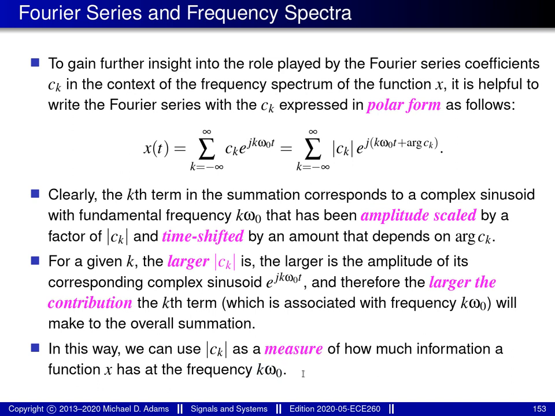So in summary, each Fourier series coefficient ck tells us how much the complex sinusoid at the frequency k omega naught contributes to the function x, as well as how this complex sinusoid is shifted relative to complex sinusoids at other frequencies. In other words, the Fourier series coefficients provide a way to view a periodic function x as consisting of information distributed across various frequencies, where the Fourier series coefficient ck measures the information in the function x at the frequency k omega naught. And this is essentially the notion of the frequency spectrum of a function.